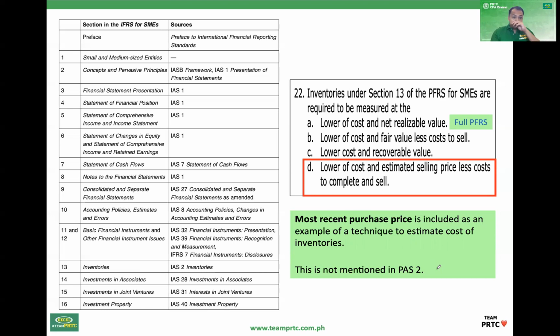Okay, next. The next 6 questions are in relation to investments in associates. As noted in the syllabus, for the May 2019 syllabus that is effective until this May 2022, the focus of the questions, aside from the peculiarities and the reporting requirements, is accounting for debt and equity instruments. So if you noticed, that is the focus of these problems. And in relation to investments in associates, this is the difference.